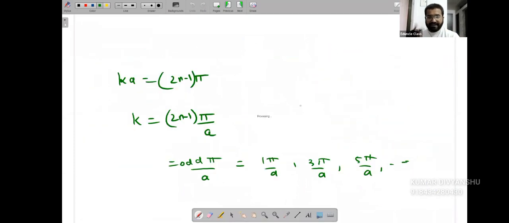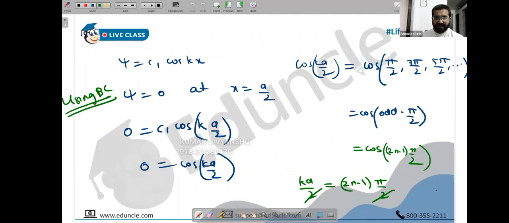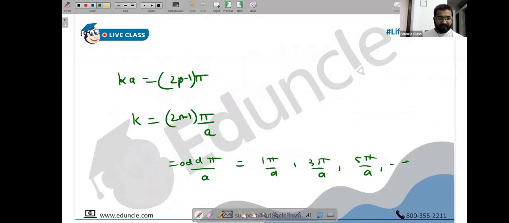First write this and then we'll proceed. 1, 3, 5 are the quantum numbers, given by 2n minus 1. I should do one thing because you mentioned that. Let's write this as 2p minus 1 right now. Please make it 2p everywhere, because I want us to use n as the quantum number. So make it 2p, all of you. Here also this will become 2p. So 2p minus 1 is 1, 3, 5 right now.